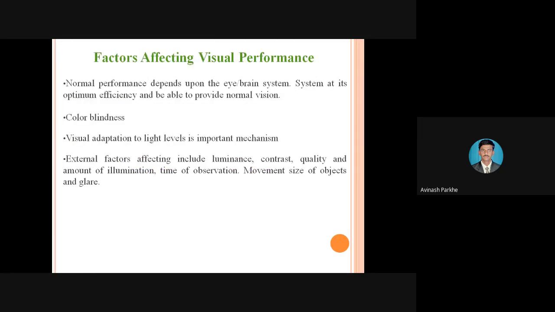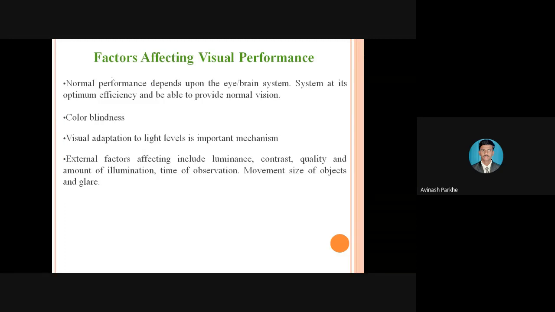Then factors affecting the visual performance. Whenever we are looking at any type of job, which factors are affecting it? For example, we are looking at a corner where displays are provided. At that time, some adverse effects are there which affect our performance. We are unable to see that particular display in the proper way. So which are the effects?